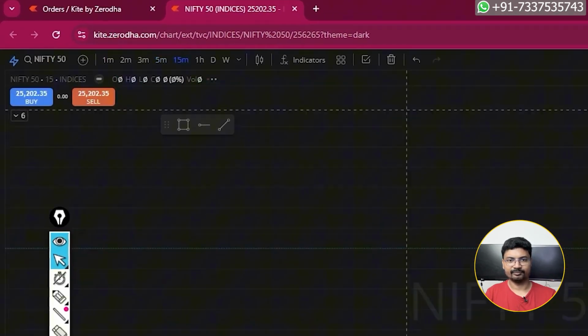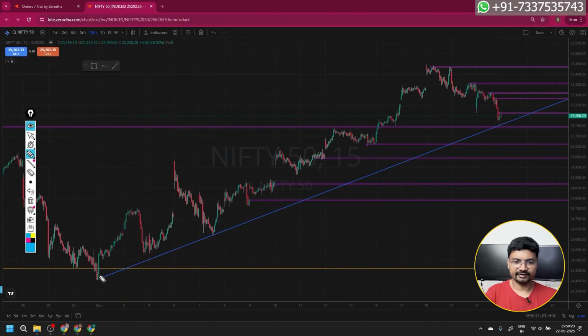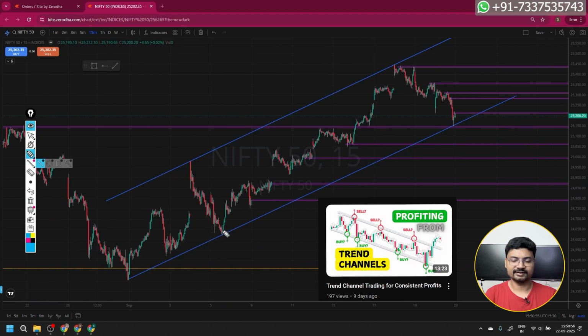Let's go to 15 minutes time frame. Let's draw a trend line connecting these points. Here it is a first point, second point, and third point. This is also a trend channel, and I have explained this in the video. I'm giving you the link in the description how to trade trend channels. Then here it touched, here it touched. This is a trend channel.